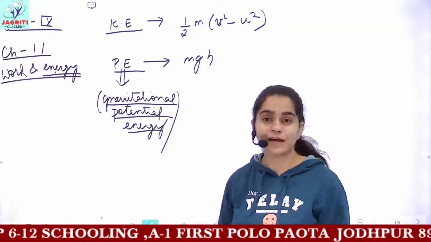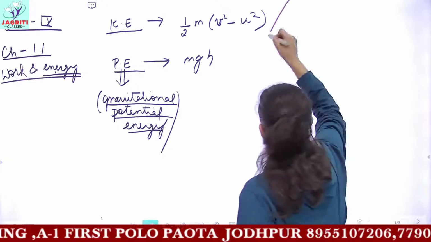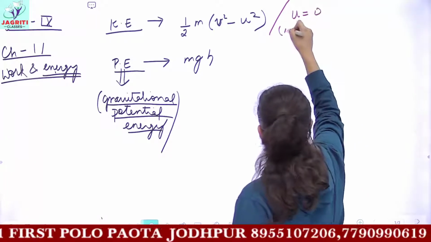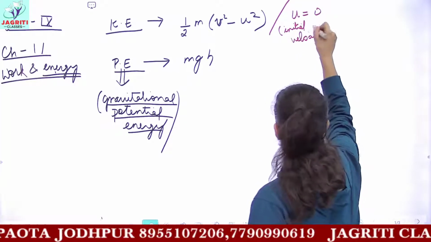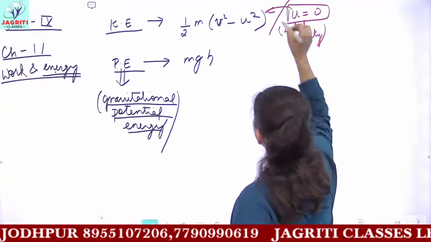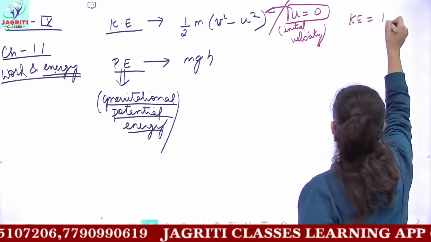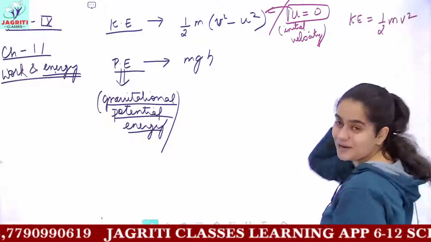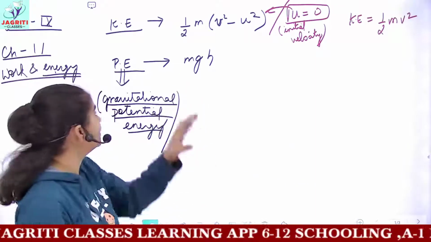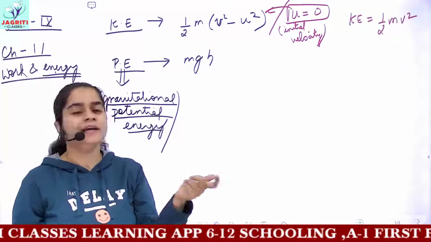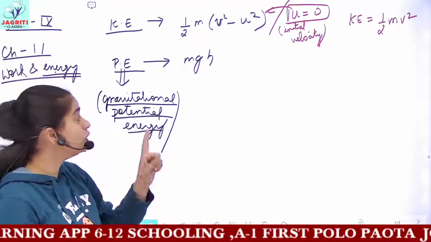And next you have kinetic energy. There was also a modification in the formula for kinetic energy. If the initial velocity u of any object is 0, then I get v square minus 0 square, so the formula of kinetic energy becomes half m v square. We have discussed the complete derivation of all these formulas. The derivation for potential energy was very short, with 2 to 3 steps, and kinetic energy we also derived.